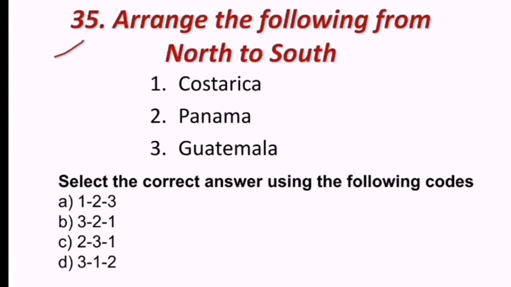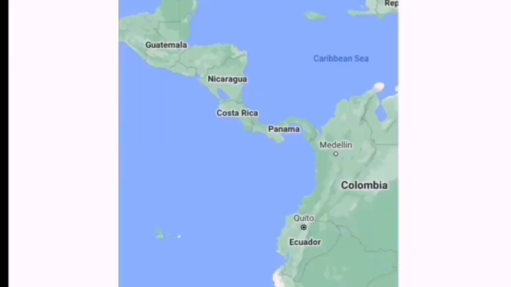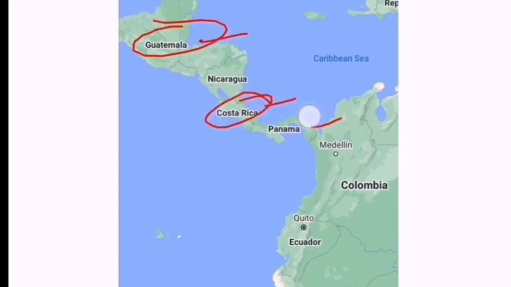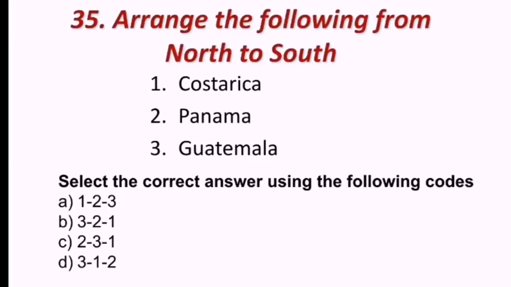35th question, arrange the following from north to south. Costa Rica, Panama, Guatemala. Look at this. Costa Rica is here, Panama is here and Guatemala is here. Which is first on the north side? Guatemala, next Costa Rica, next Panama. Guatemala first, Costa Rica second, Panama third. So 3, 1, 2. This is the correct answer.